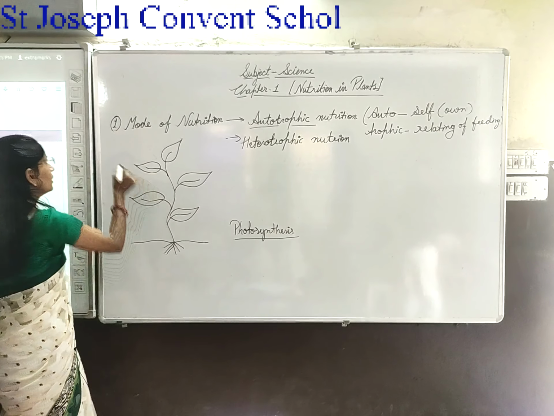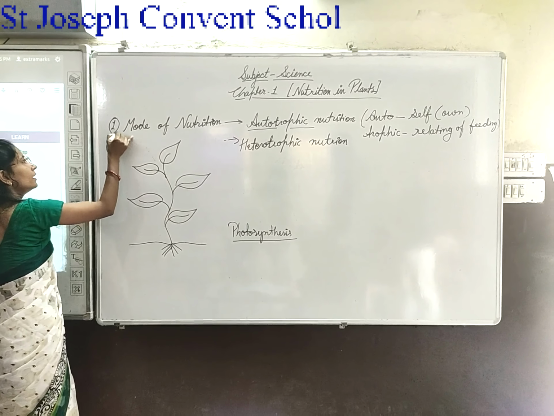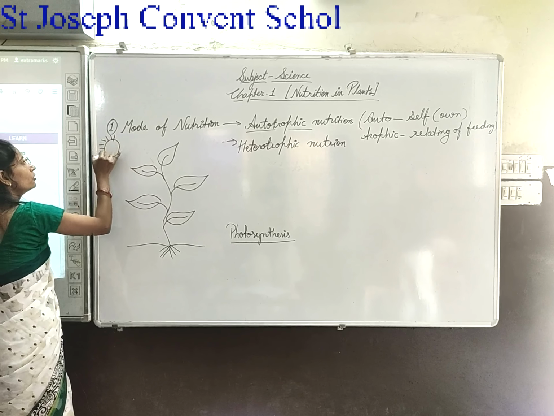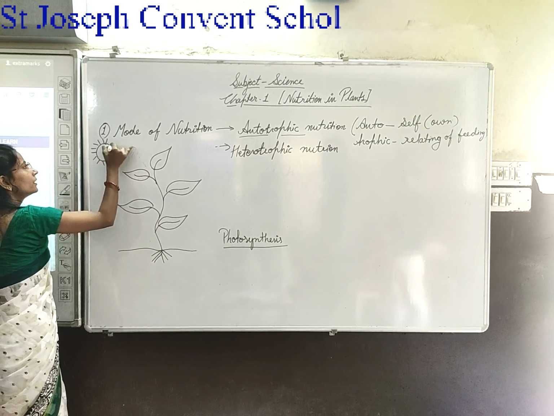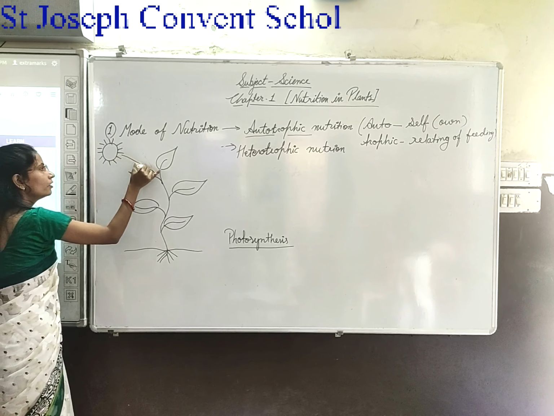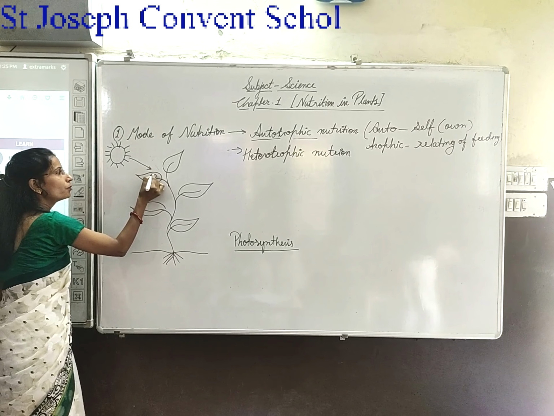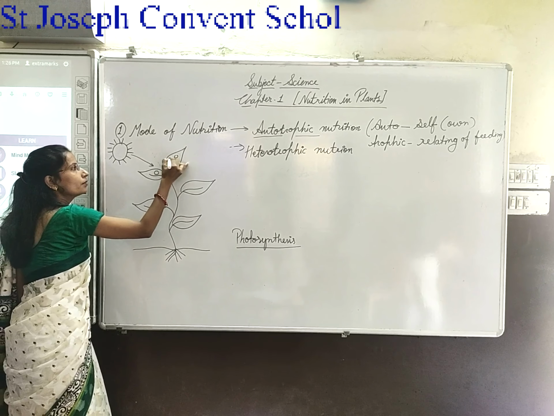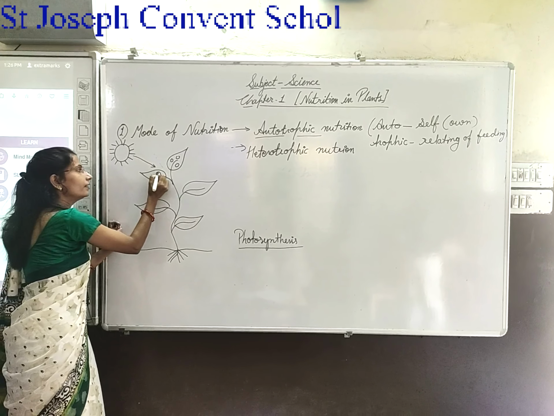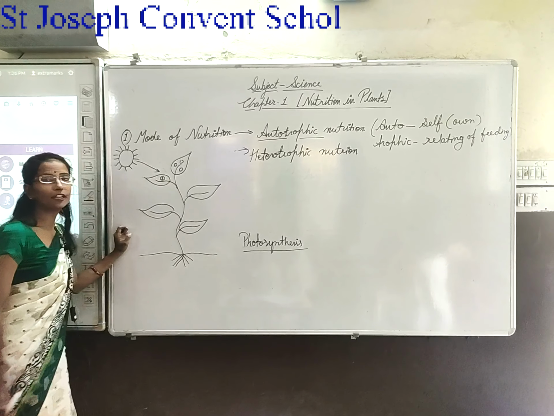First of all, when light falls directly on the leaves, there are small pores present on the leaf. In this leaf, stomata are present.